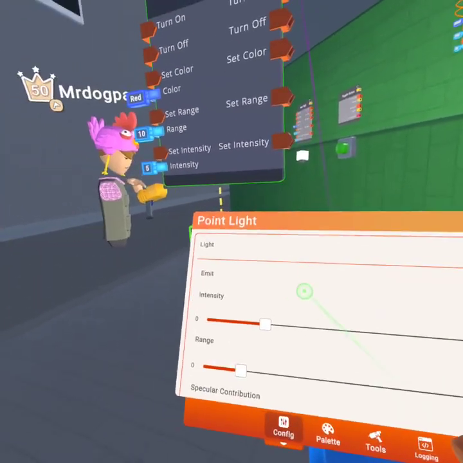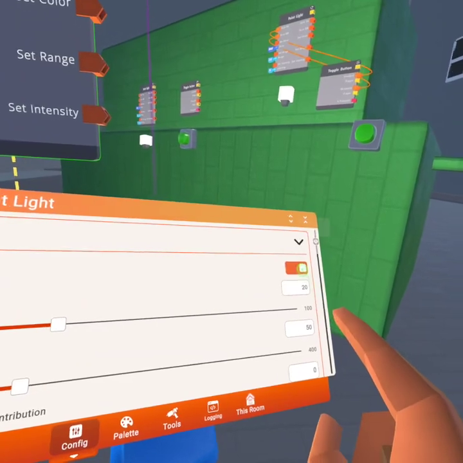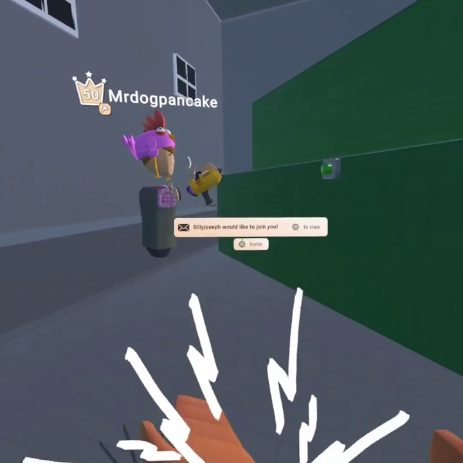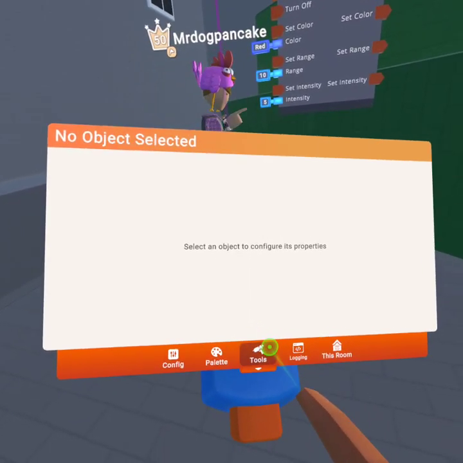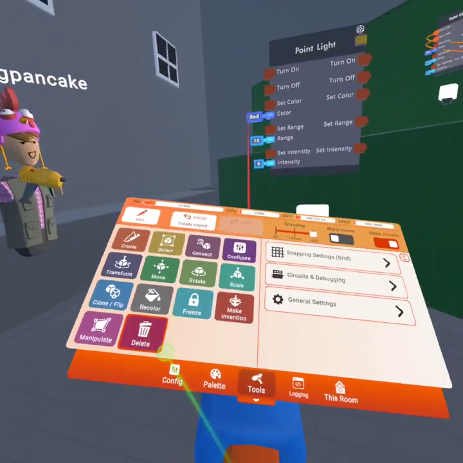Alright, never mind. William, why did you configure this? This chat configure. Ignore that, by the way.